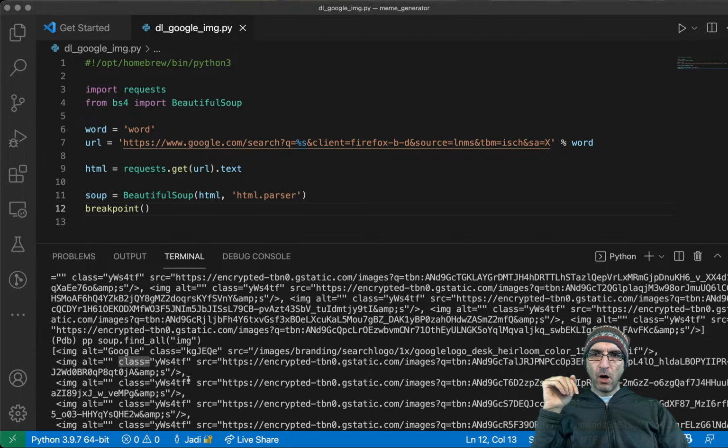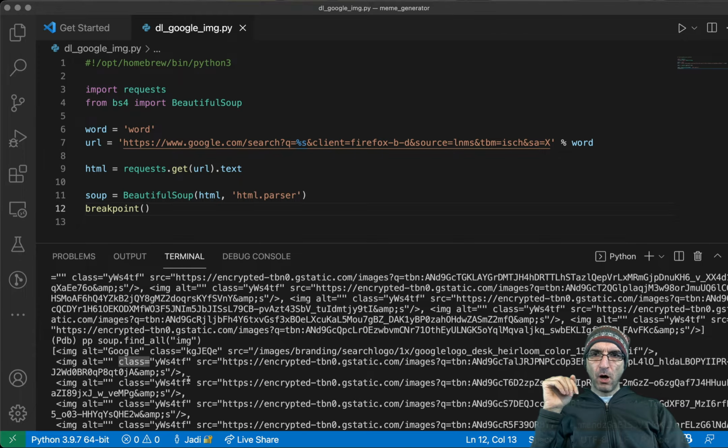So I have this program, but it searches for word. I don't want to search for word. I want to search for the first parameter I provide to this program. So I will say import os, and instead of the word, I will say os.argv1. Thank you. This os.argv1 is whatever you pass to this program.